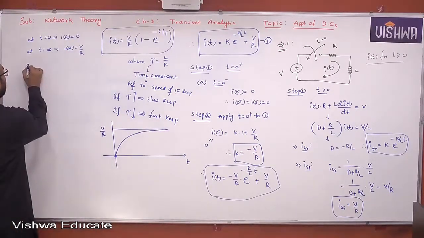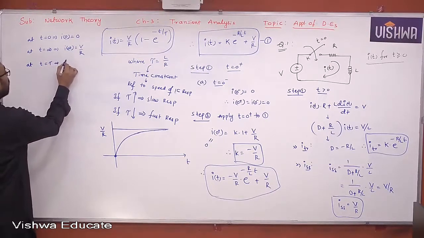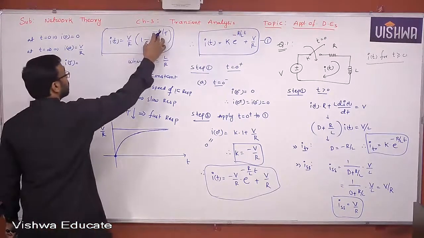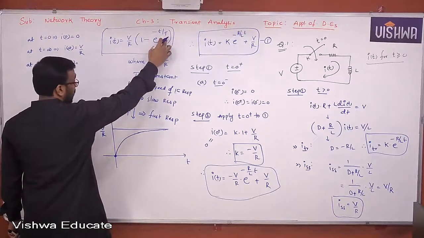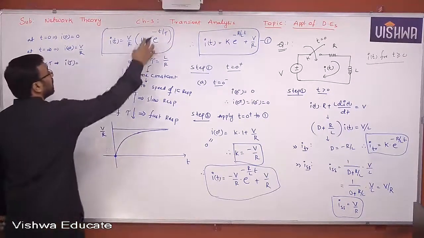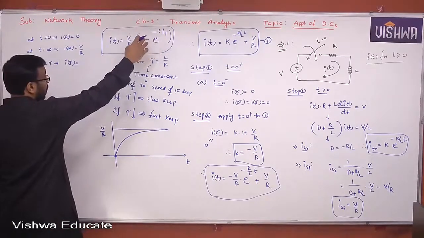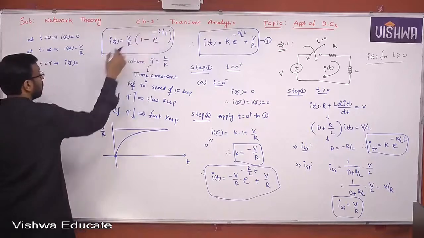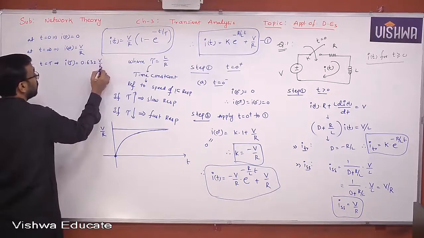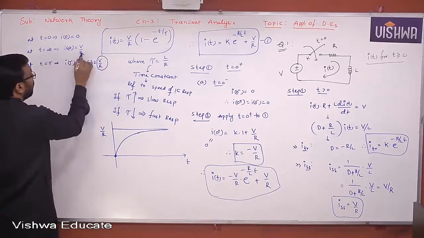Now, at t equal to tau, I of tau will be e power minus t by tau. Understand all of you? That means t is nothing but tau, e power minus 1. Finally, you got 1 minus e power minus 1, which is nothing but 0.632 V by R. You know that V by R is a final value.